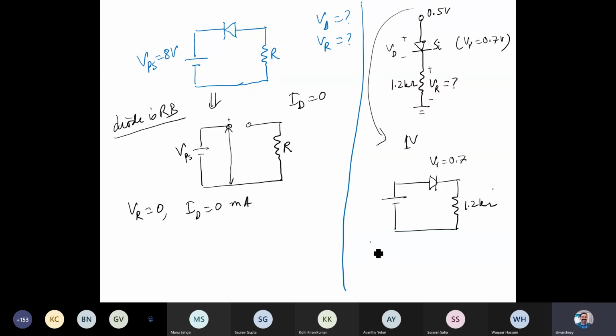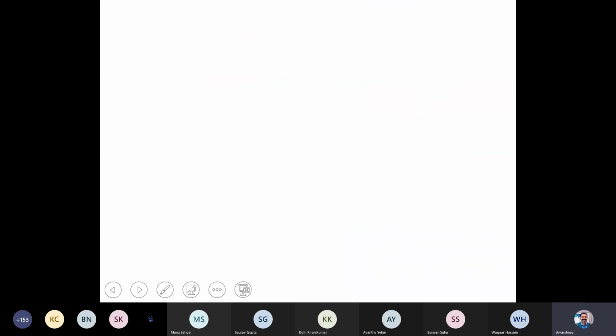So I can say that if V is larger than or equal to V gamma, you can consider the diode on. But if V, the power supply connected, is less than V gamma, the diode is simply off. So in this case, when I say 0.5 volt, the voltage I measure at this point, since the diode is off, is 0.5. Let's make it next.